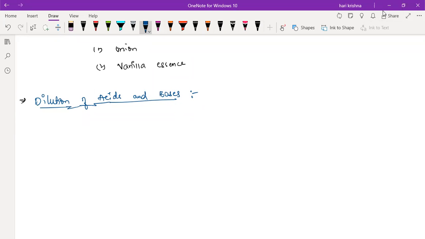So dilution of an acid and base. Tell me first, what is the meaning of dilution? Making the acid or the substance weak, or like mixing it with water. Less concentrated. So decreasing the concentration of acid in a solution, decreasing the concentration of acid or base by mixing them with water. Very good. The simple definition is decreasing the concentration of an acid or base by adding the water to the acid or the base is the dilution process.